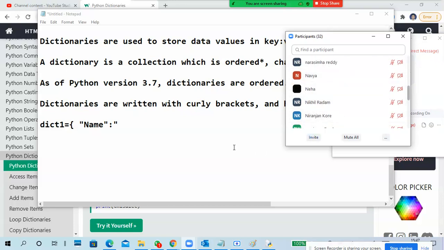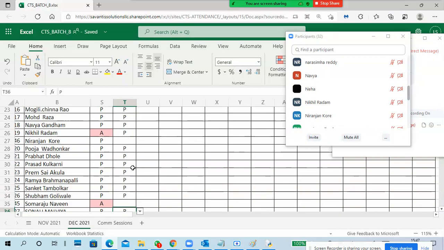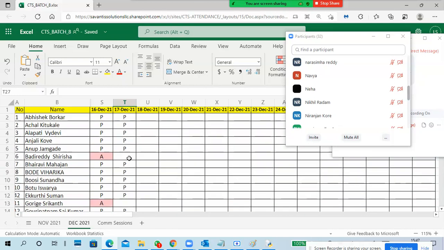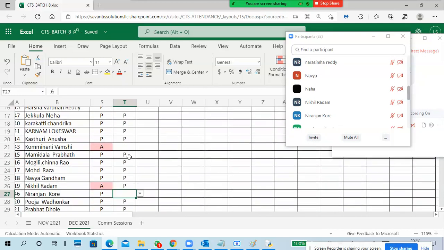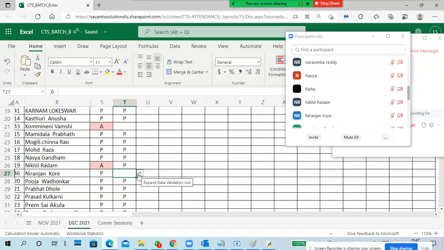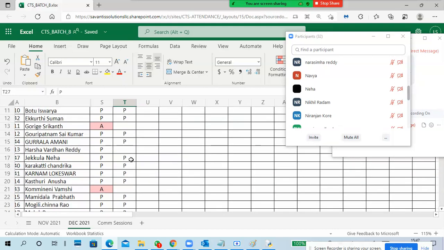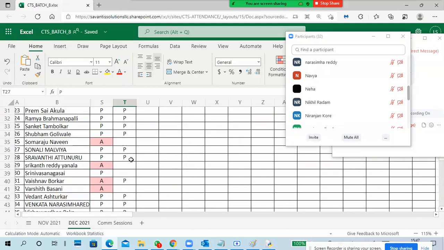Nikhil came. One second, wait, guys. Nikhil came, Niranjan came. Why did this attendance change like that? Niranjan also came. Anybody joined just now?